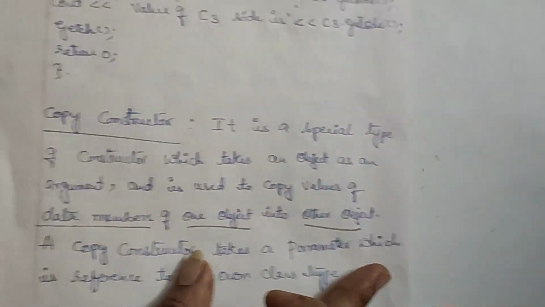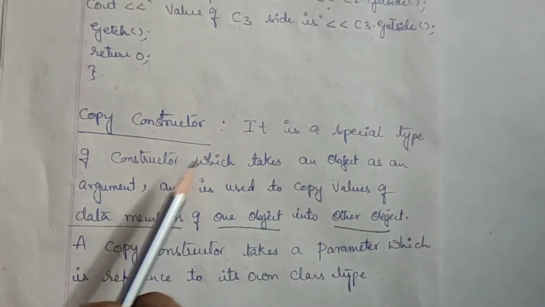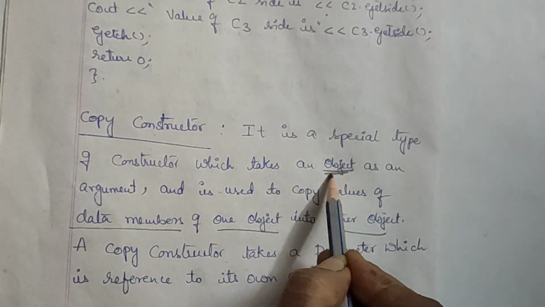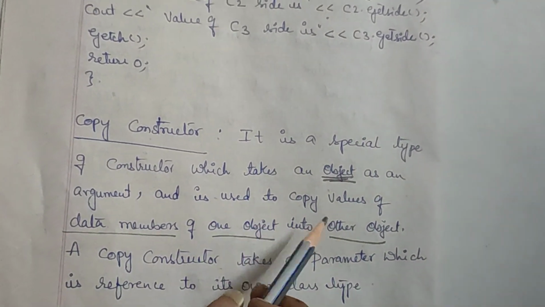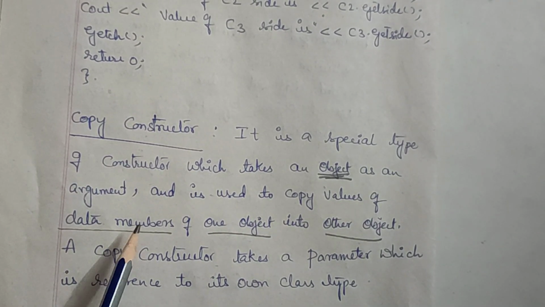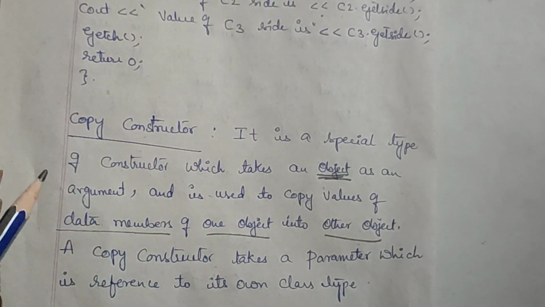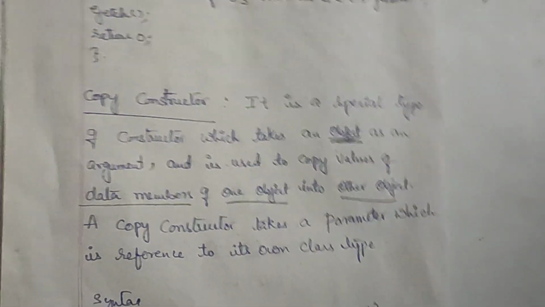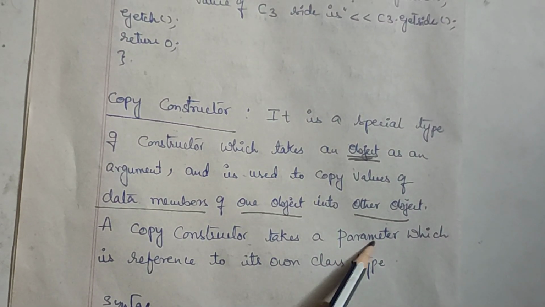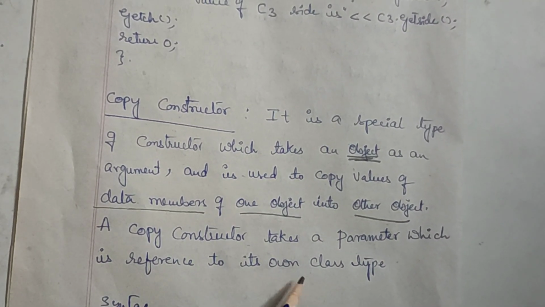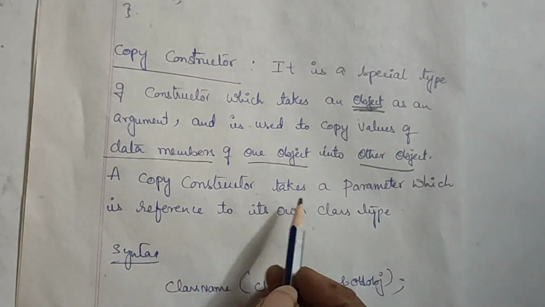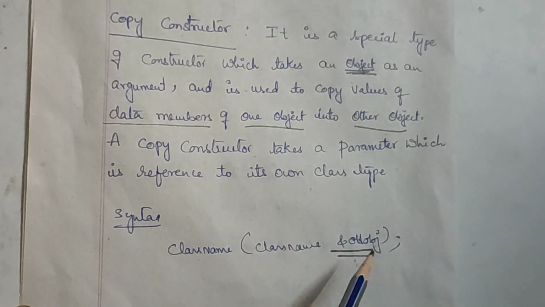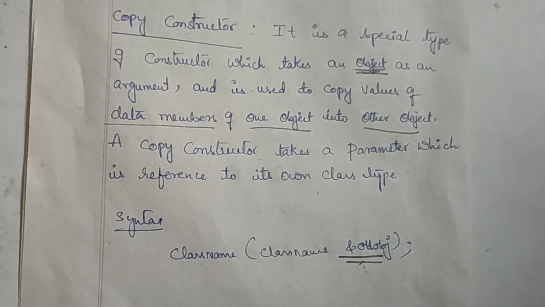Now come back to the copy constructor. As we told, it is a special type of constructor which takes an object as an argument, right? Its purpose is to copy the values of data members from one object into another object. A copy constructor takes a parameter which is a reference to its own class type. So an object of its own class, we can say that.